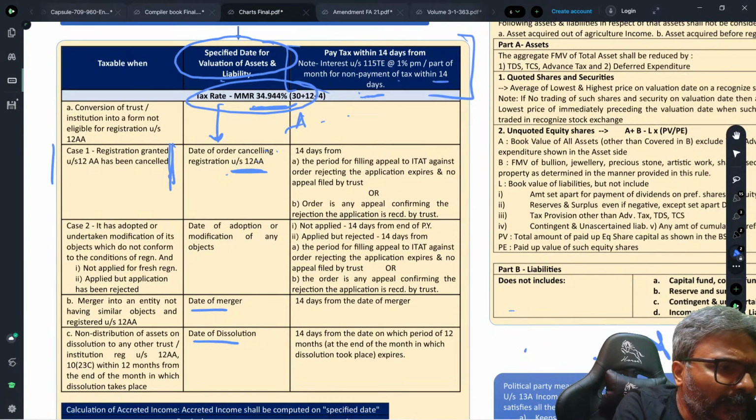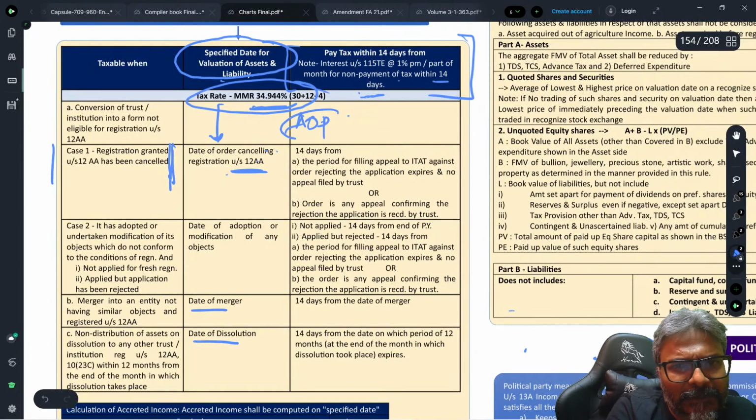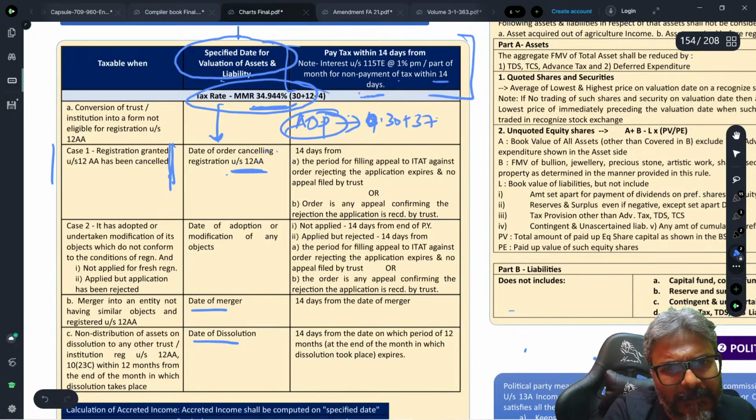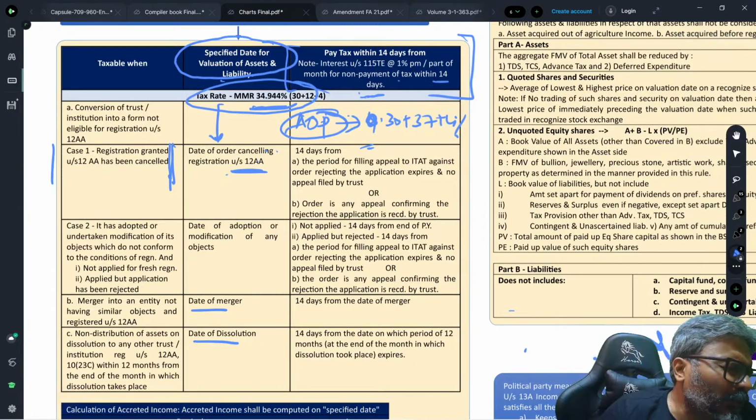For the AOP and all, when we were talking about it in this context, we were getting 30% plus 37% plus 4%, and the effective rate was something like 42.744, students. Is that the case? 42.744.